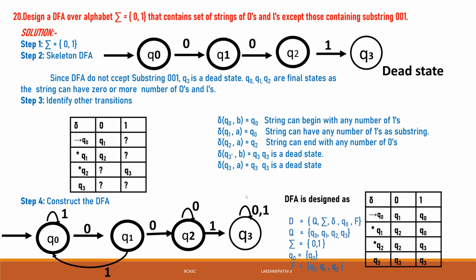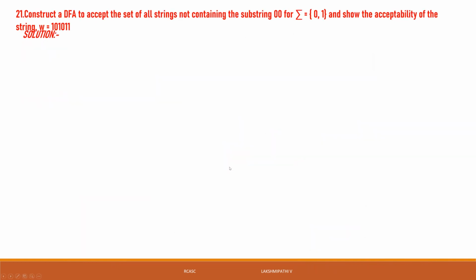Construct a DFA to accept the set of all strings not containing the substring 0, 0, for sigma = {0, 1}, and show the acceptability of the string w = 010111.